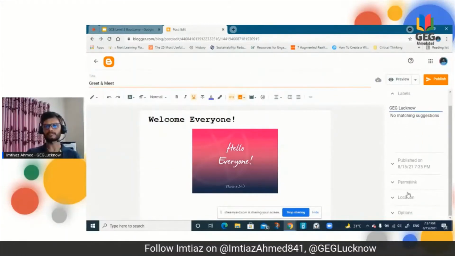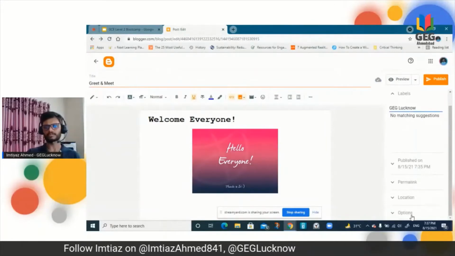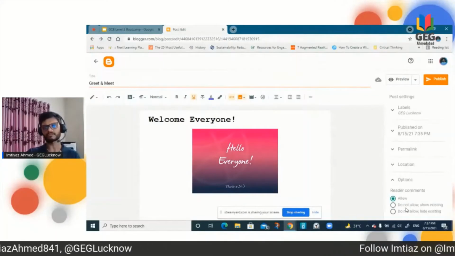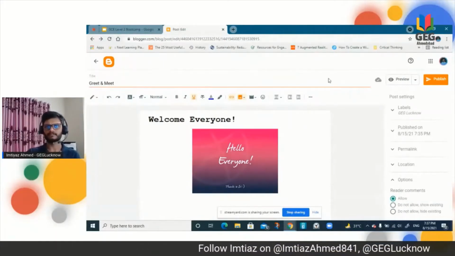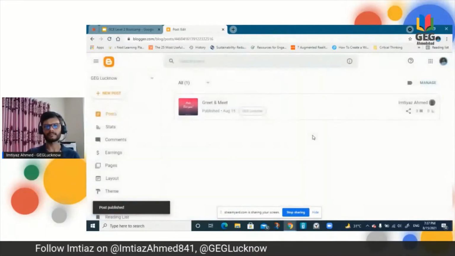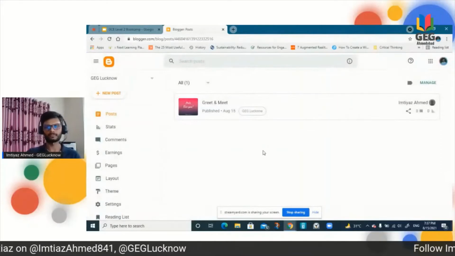And then after that you can set your location. There are a few options, such as whether you allow reader comments or not. So you can change a few settings directly from here, and then just publish. It will ask you to confirm, and then it publishes. So we have created one post, right?